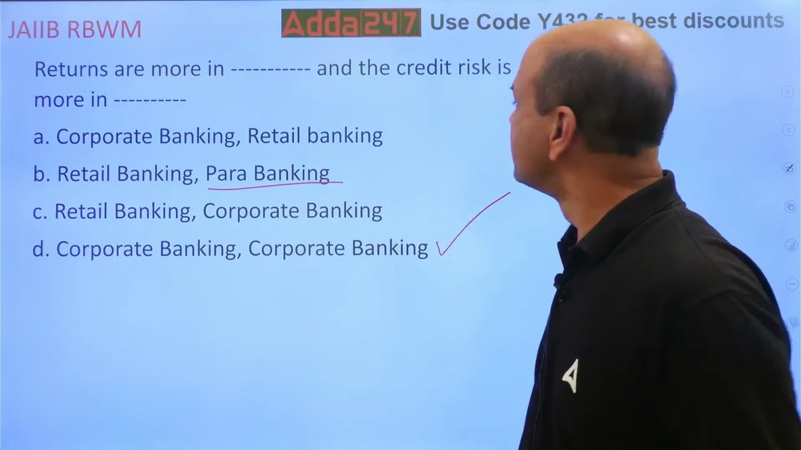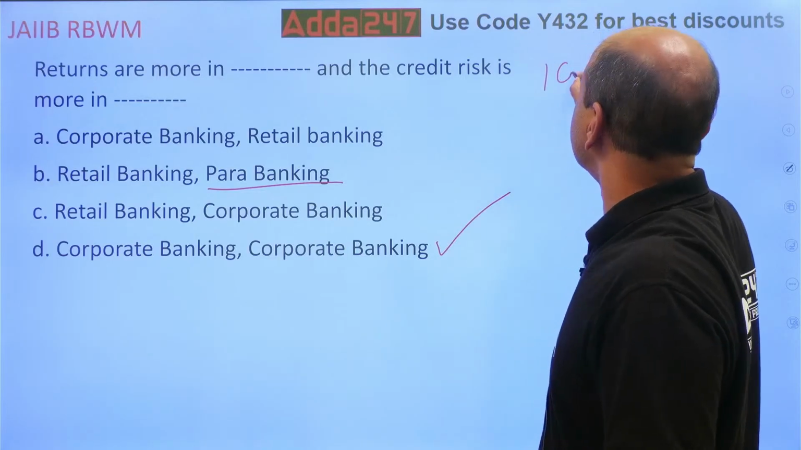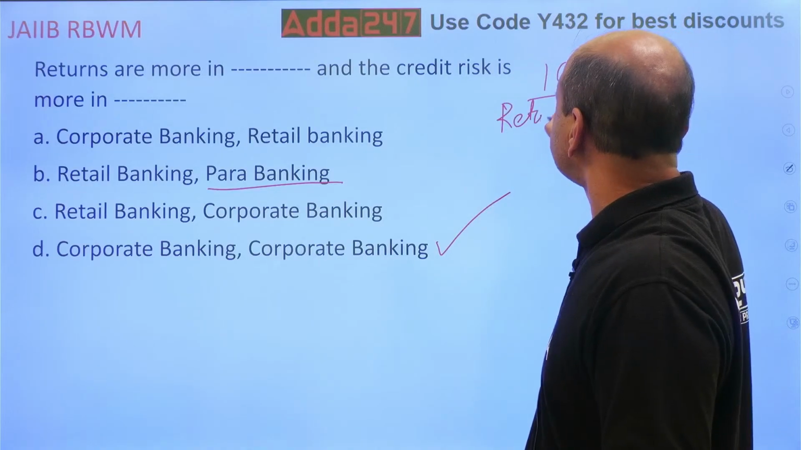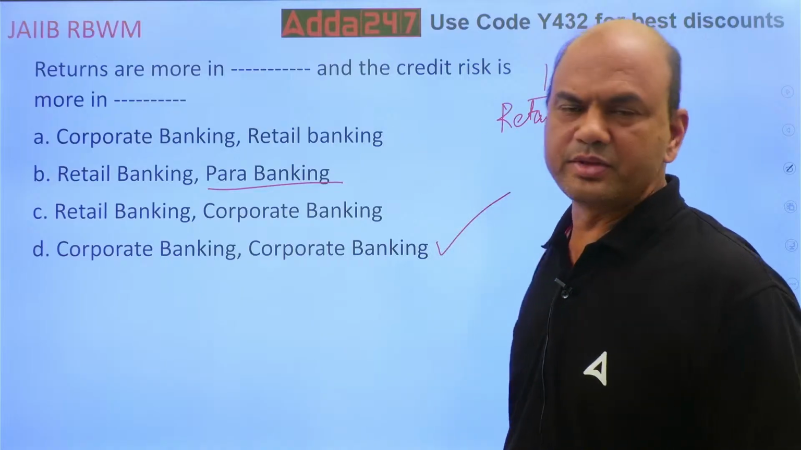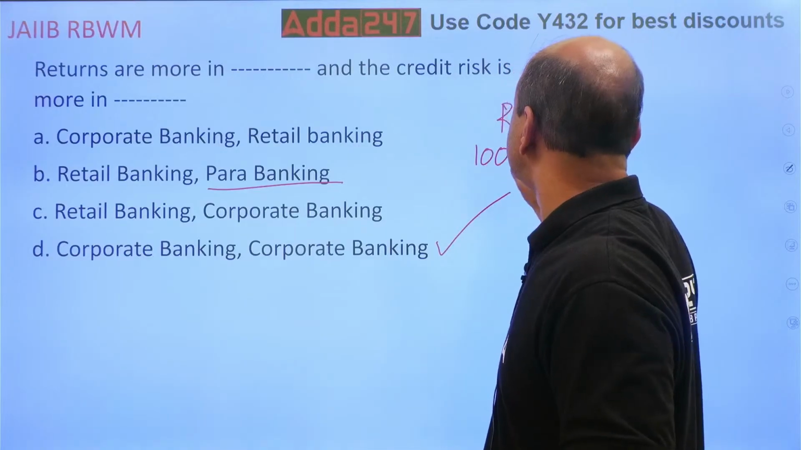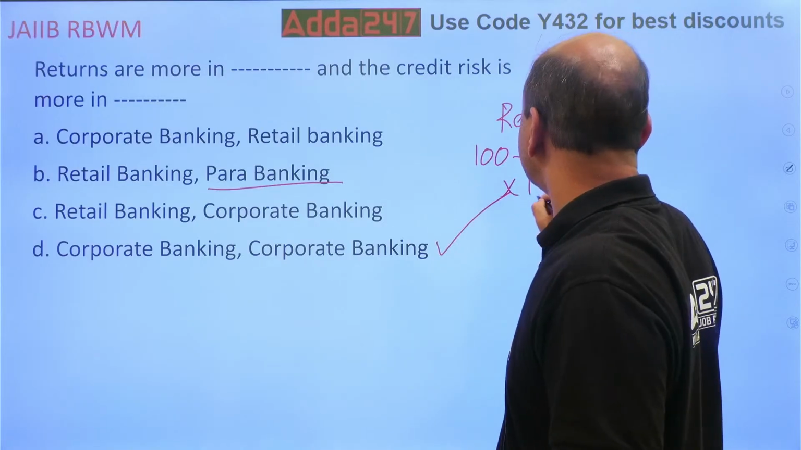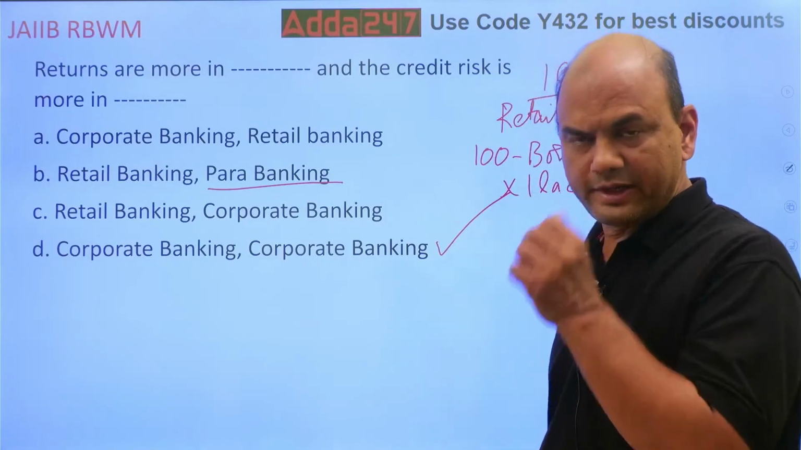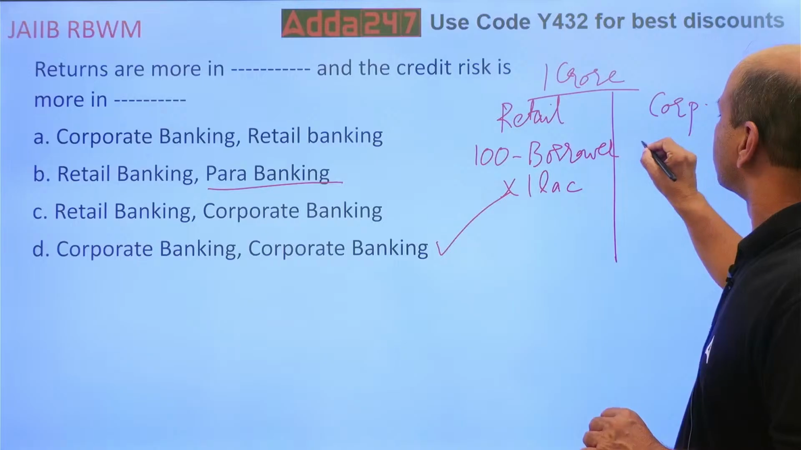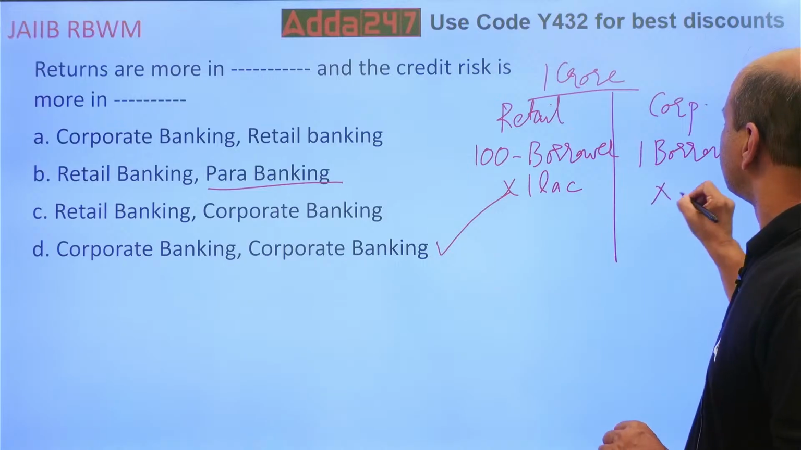Why? I'll tell you. Suppose I have 1 crore that I have to give as a loan. In retail banking, I'll distribute this money, let's say, to 100 persons. 1 lakh each, 100 borrowers into 1 lakh, so that will be 1 crore. Now in corporate banking, I'll give this to one borrower, 1 crore.